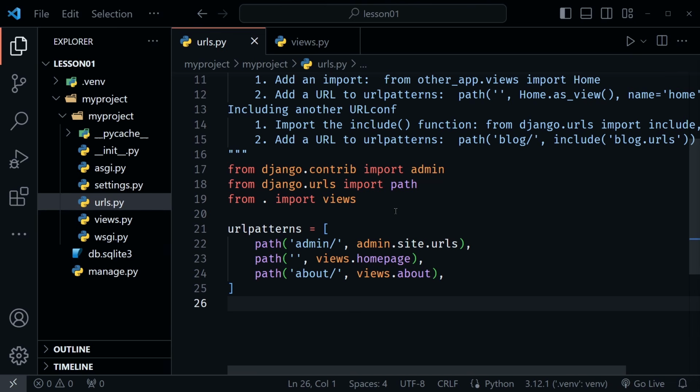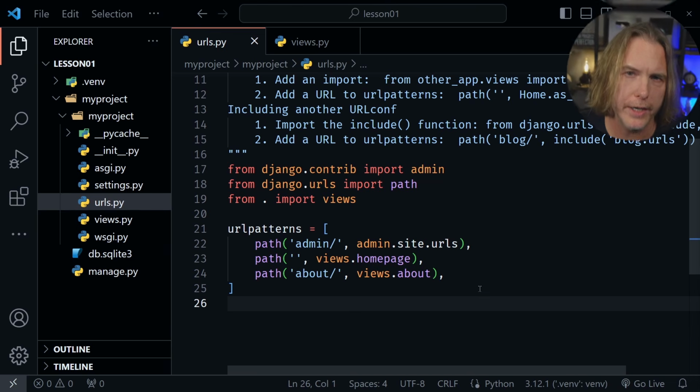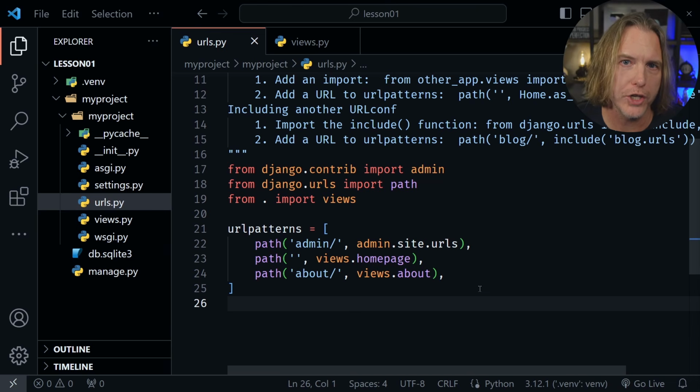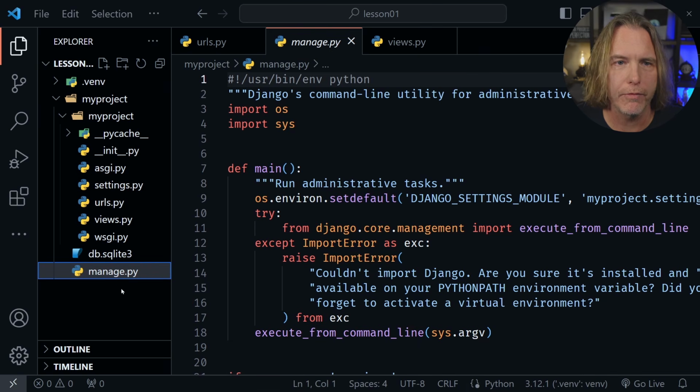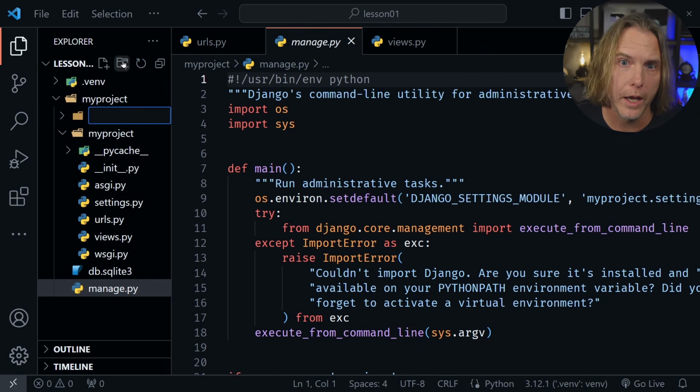Okay, back in VS Code, we need to create a templates directory now so we can have some HTML templates instead of just sending text. So what I want to do is go to the file tree. I'm going to click the manage.py file just so I know I'm on that same level. And here I'm going to click a new directory icon, and now I'll type templates.